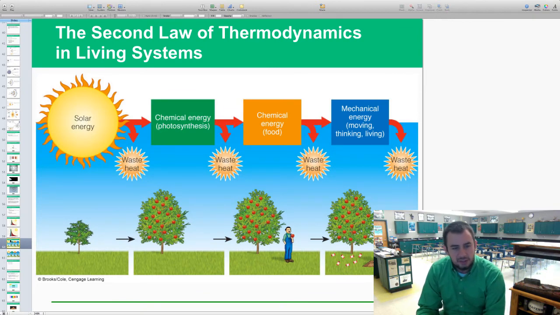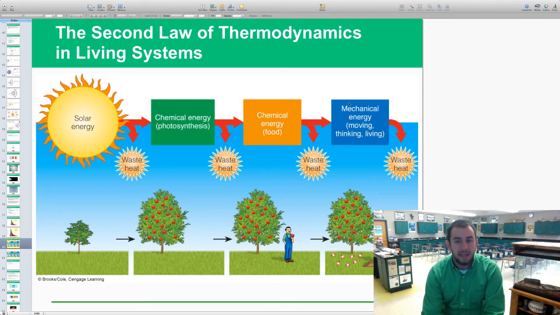This is kind of the gist of how energy moves. It starts with solar energy. There always is some waste as heat. It's still energy. It's just one that we don't really use as organisms. Chemical energy, which is through photosynthesis by plants, again, still lost as some waste heat there. Transmitted to chemical energy in food through the mitochondria within plants and animals as we eat them. And then again, still wasting as heat.